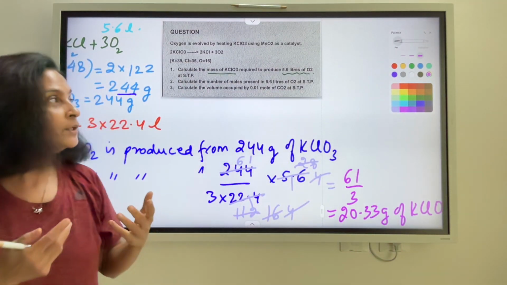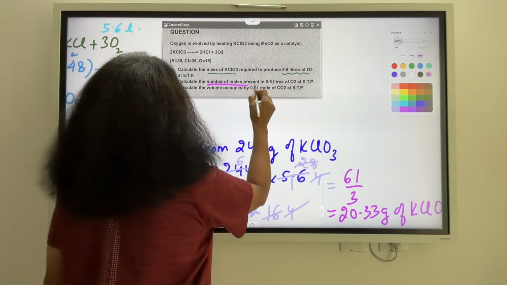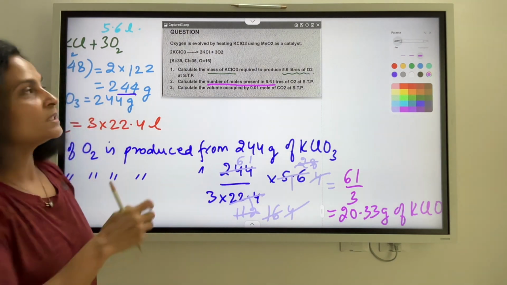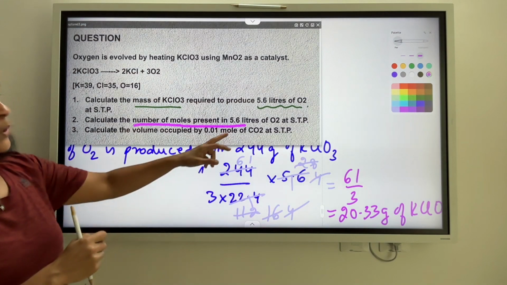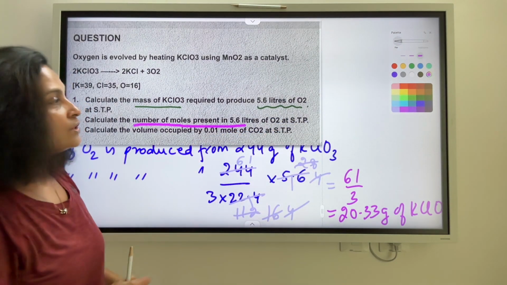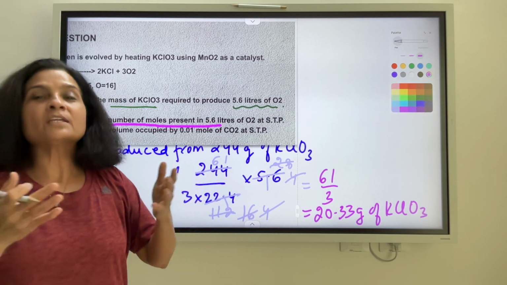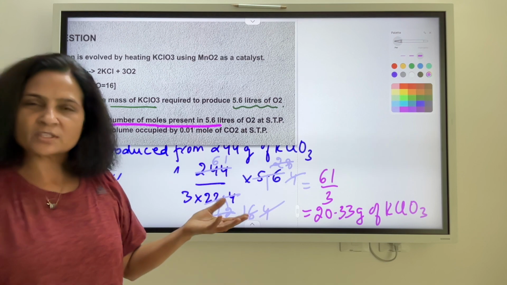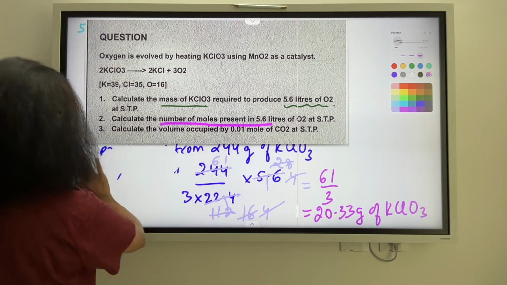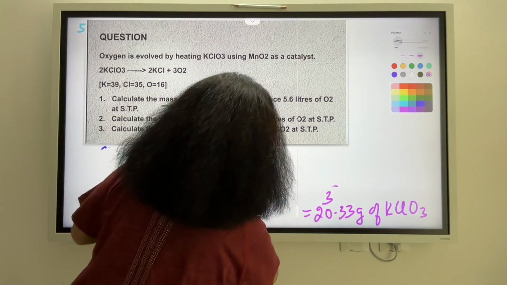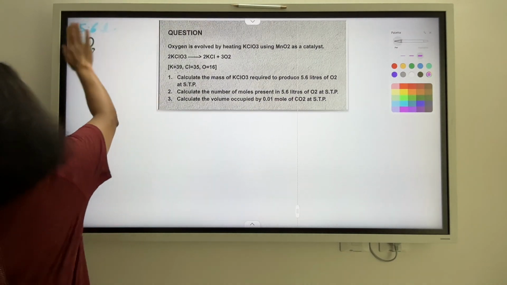Now let us try doing the second part. What do they want here? Calculate the number of moles present in 5.6 liters. So the number of moles present in 5.6 liters of oxygen at STP. So basically our question is how many moles in 5.6 liters of oxygen? It's as simple as that. So I need to erase things here. Let's check this out. So the part 2 is how many moles in 5.6 liters of oxygen?